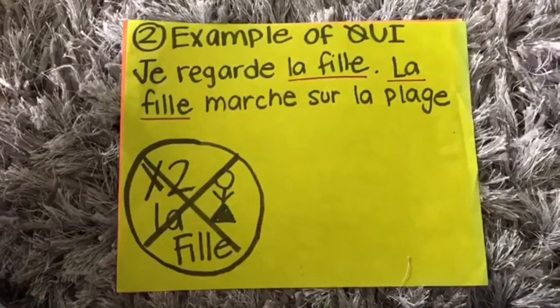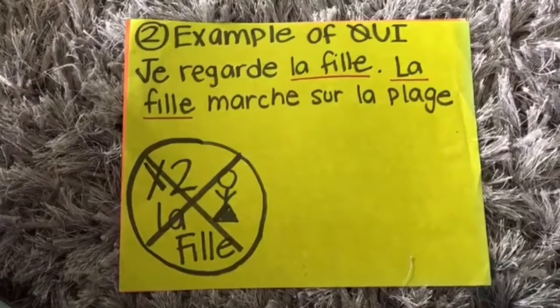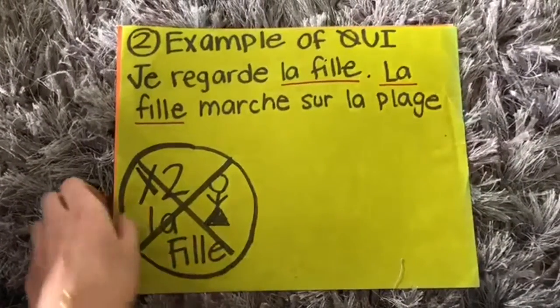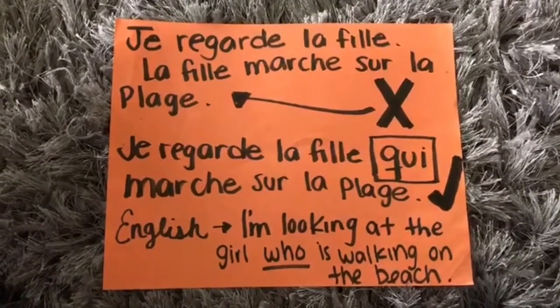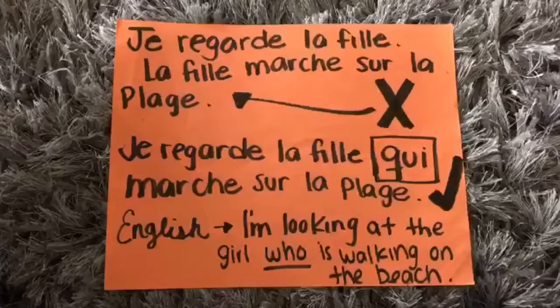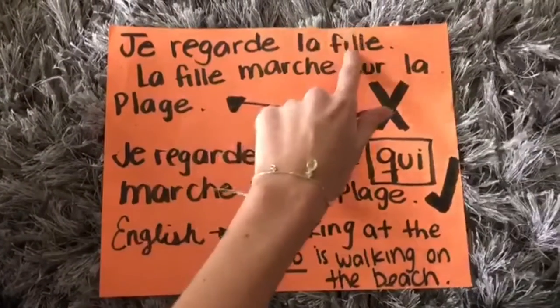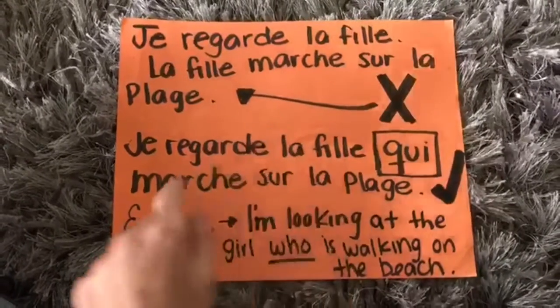A second example using qui is the following. Je regarde la fille. La fille marche sur la plage. Here, we're trying to avoid using la fille 2 times. The original one is Je regarde la fille marche sur la plage, which is incorrect because you're using la fille 2 times.